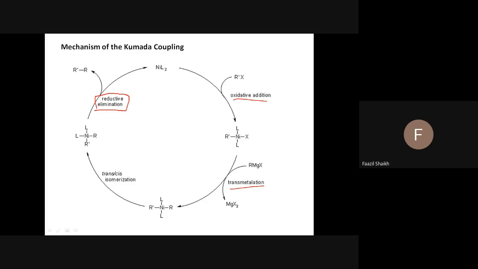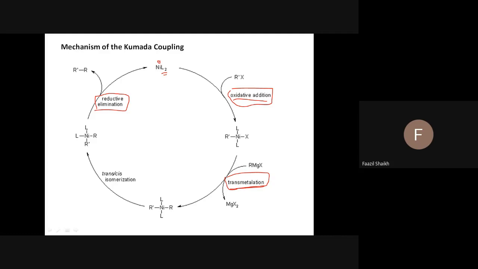These three are very important stages, and we go through nickel and palladium catalyzed reactions, the same reactions. You have to be very clear about all this because it is straightforward and very simple to understand. Oxidative addition means nickel here is in the zero oxidation state, because the ligand is neutral, so nickel does not lose any electron.